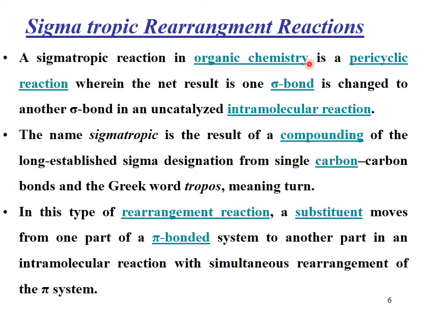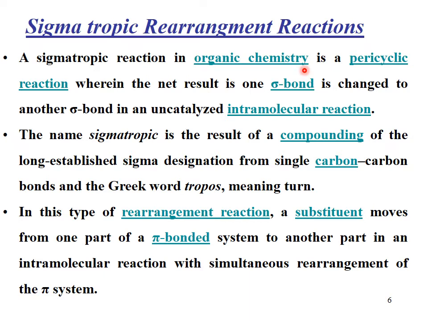Similarly, a sigmatropic reaction in organic chemistry is a pericyclic reaction wherein the net result is one sigma bond is changed. In these reactions, one sigma bond is going to be changed to another sigma bond in an uncatalyzed intramolecular reaction.